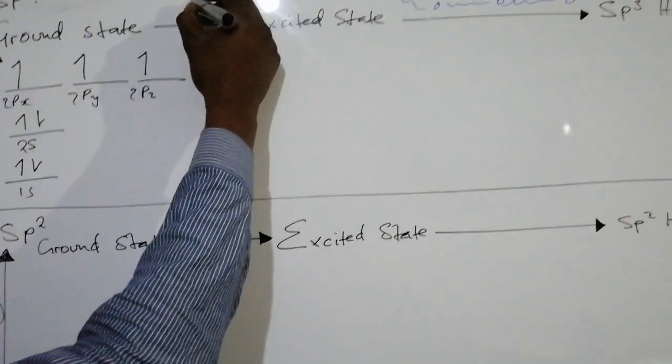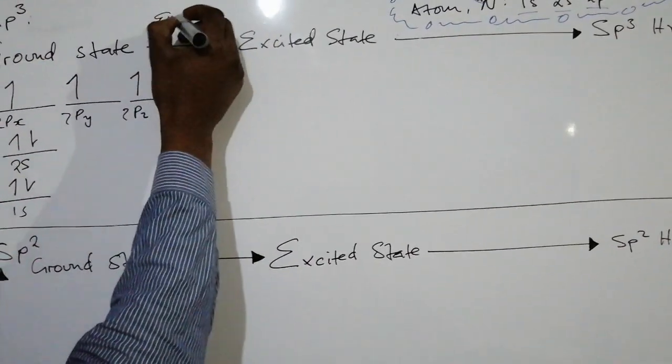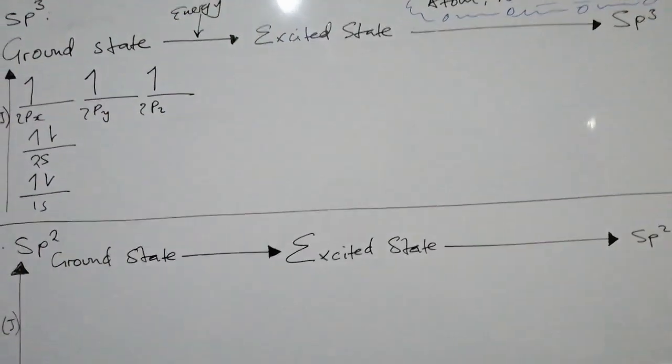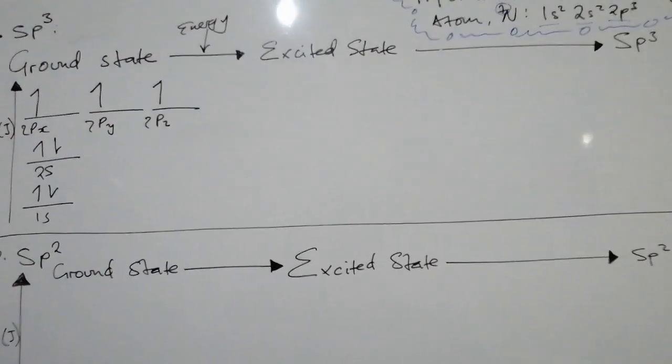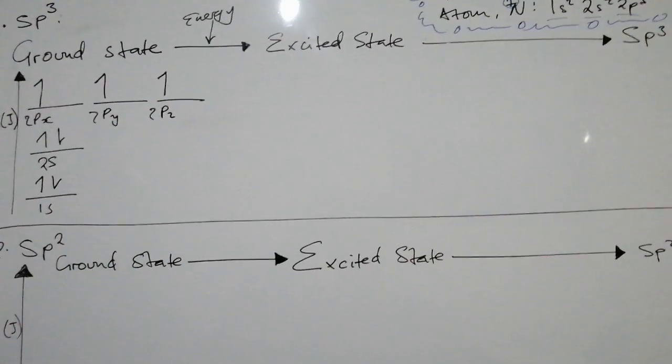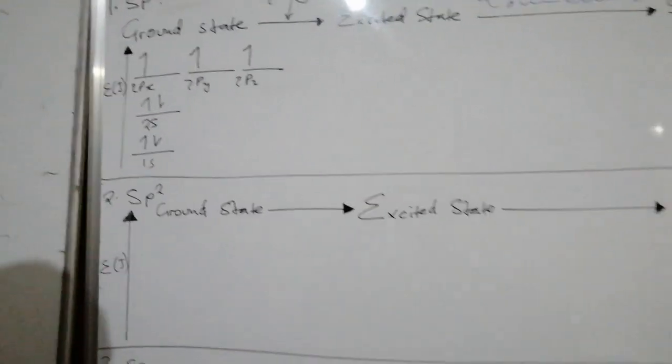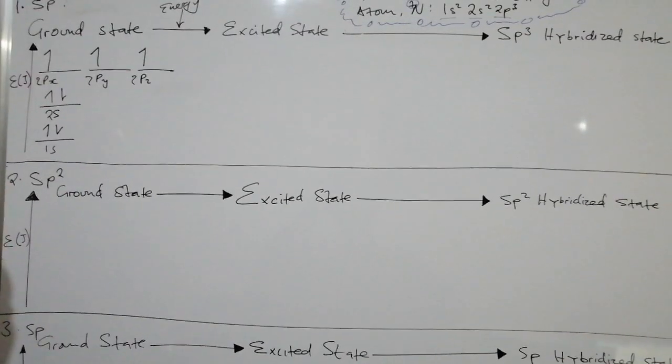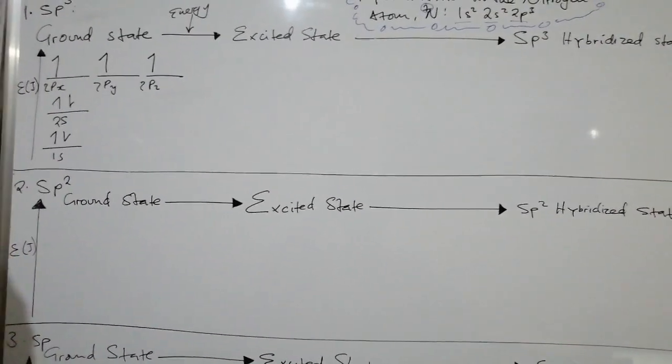Now, when energy is added to the nitrogen atom, it enters into an excited state. And in that excited state, electrons get shifted to higher energy levels.